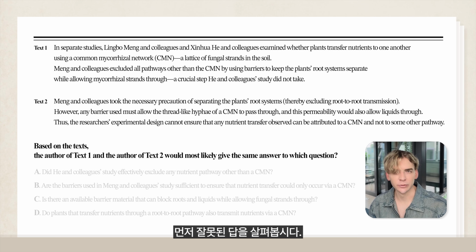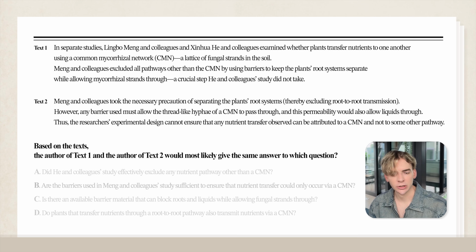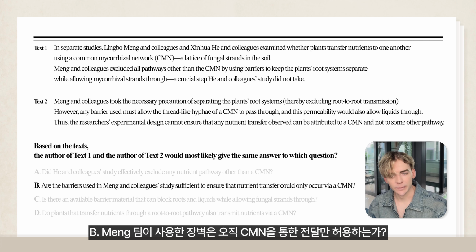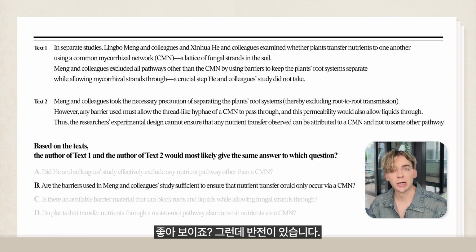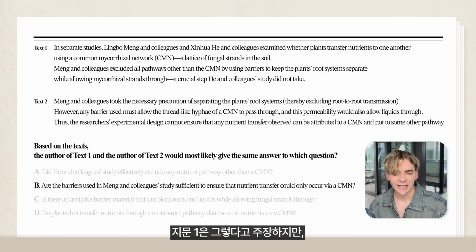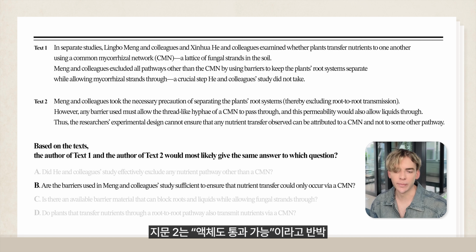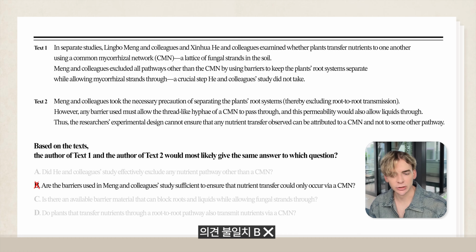Okay, so now that we have this information, let's go through the wrong answers first. So starting with choice B. Are the barriers used in Meng and colleagues' study sufficient to ensure that nutrient transfer could only occur via CMN? Seems promising, right? But here's the twist. Text 1 would say yes, they praised Meng's methods as excluding other pathways, but text 2, however, is a clear no. The barrier also allows liquids, meaning other transfer methods could have been in play. So they disagree. Let's eliminate B.